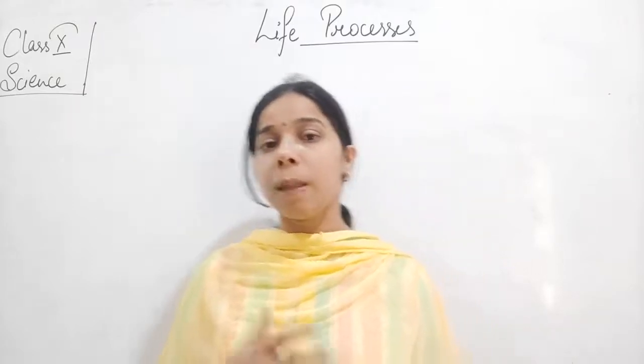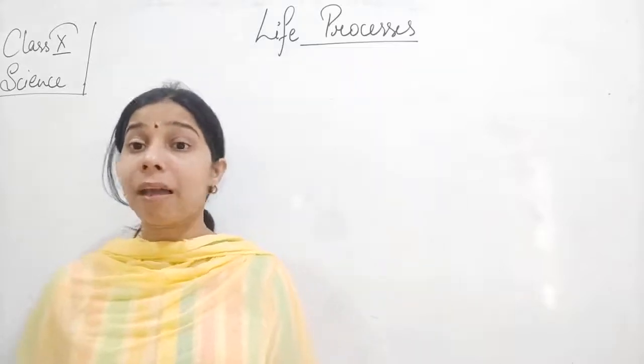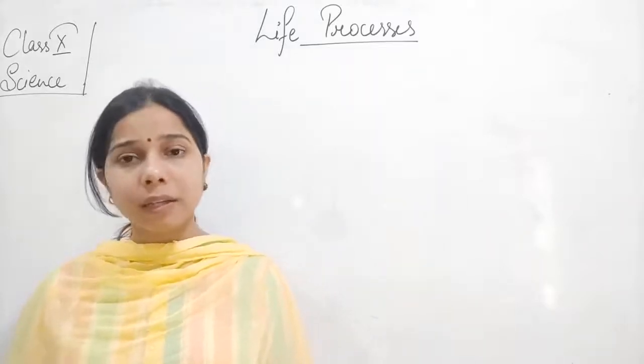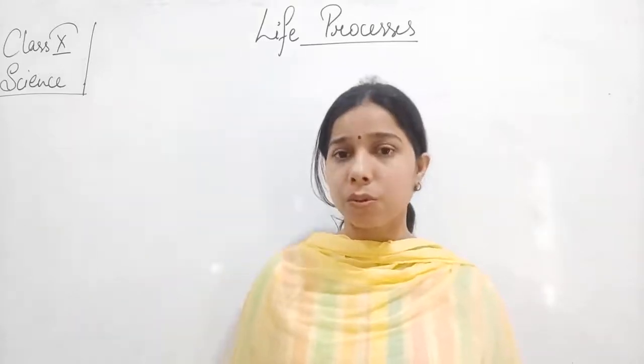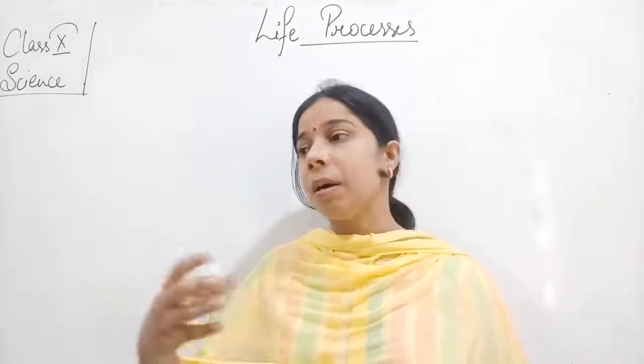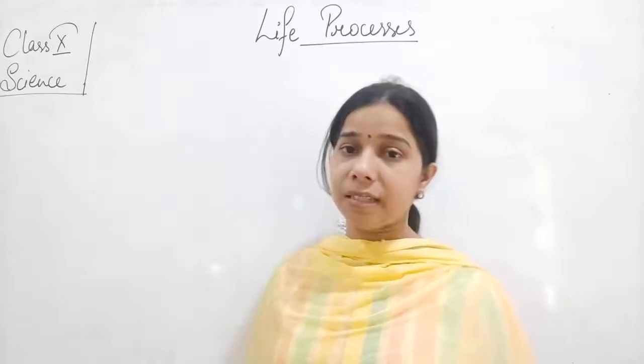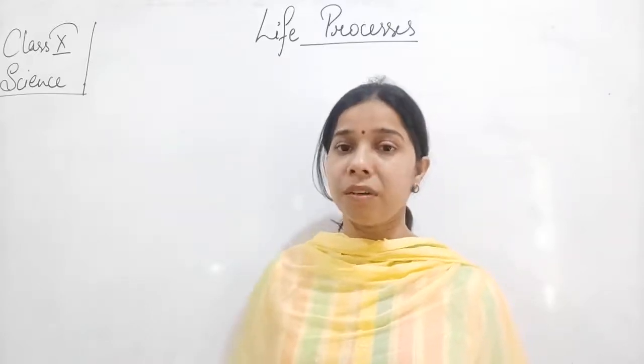Why are we using the term 'by its own'? Because you know that there are a lot of non-living things also, like a car or a bus, a lot of machines which move.